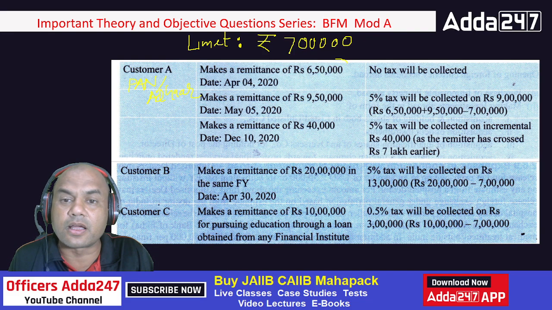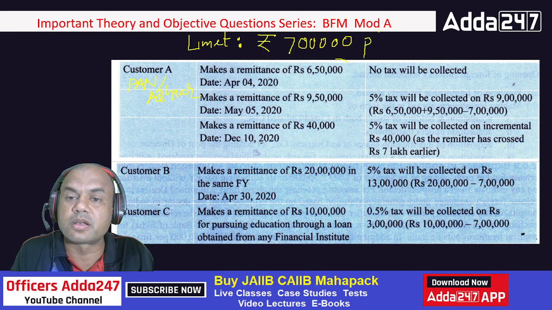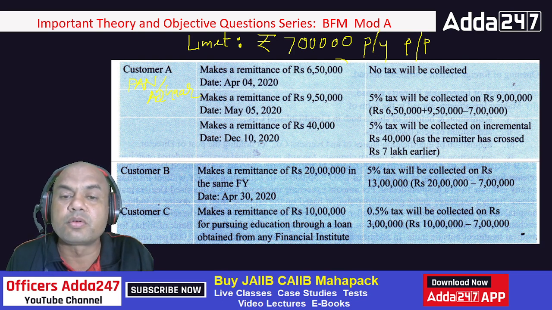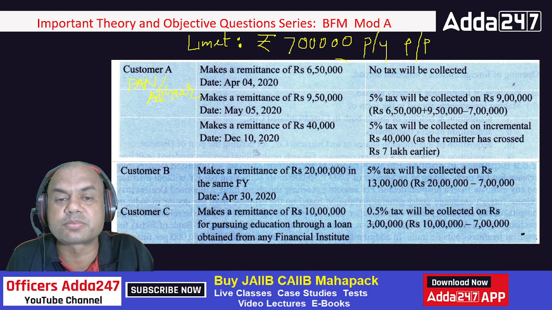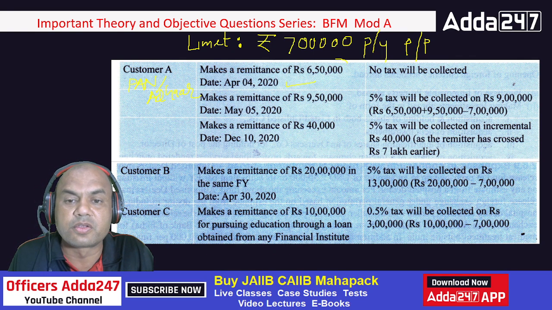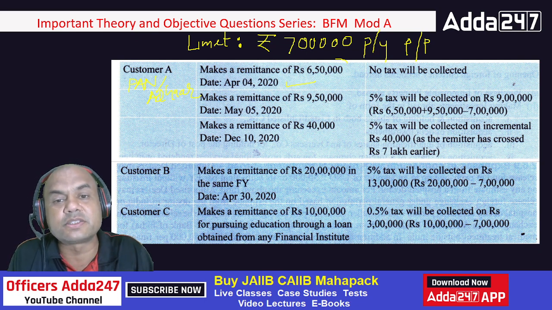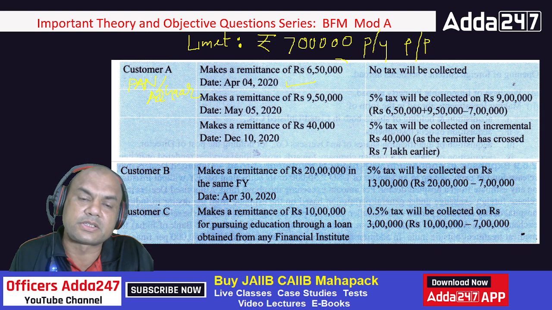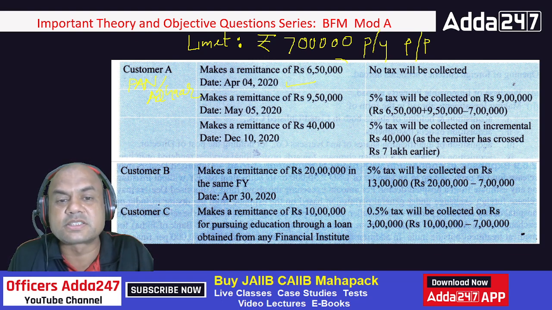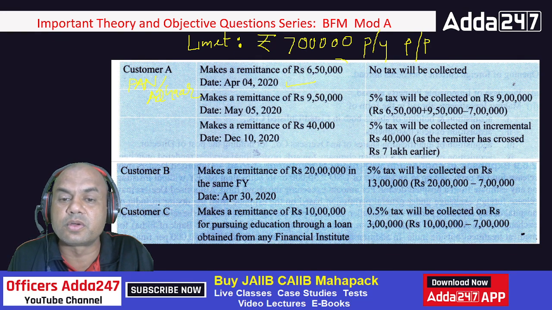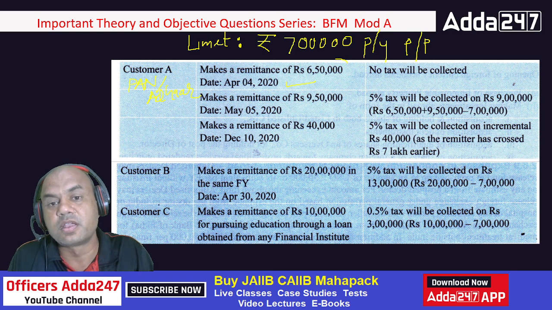So when this person, and this is per year, remember this, per year, per person, okay? I'll write it, PYPP. So per year, per person. So this time when this person comes on April 4th, you'll see how much is the fund transfer? 6,50,000. So no tax because it is within 7 lakhs, right? So no tax will be charged.